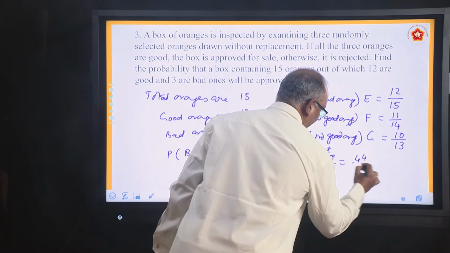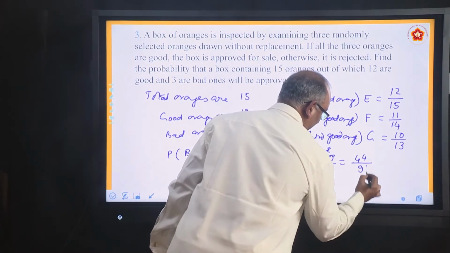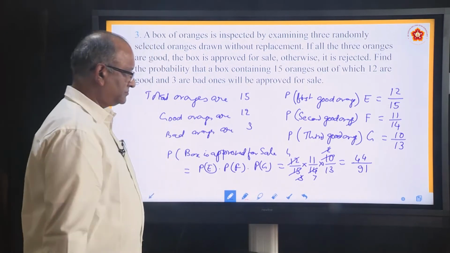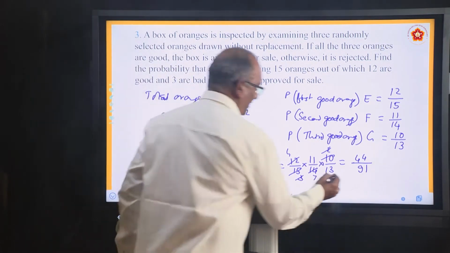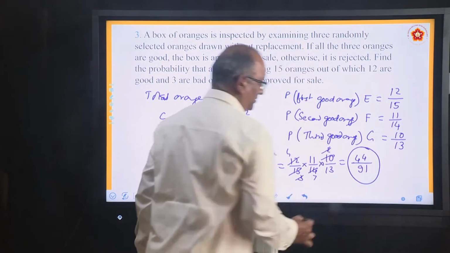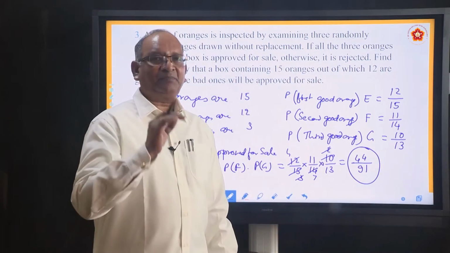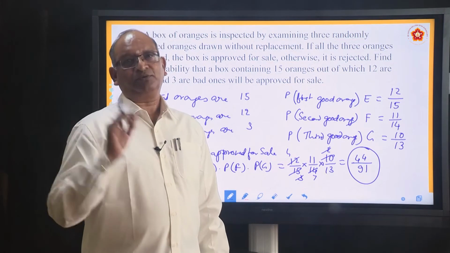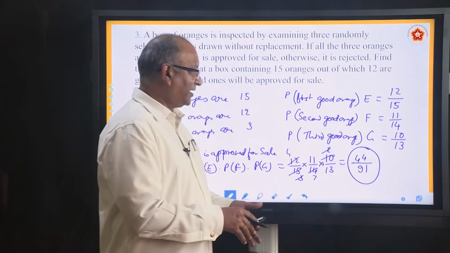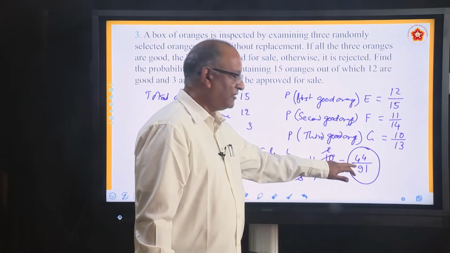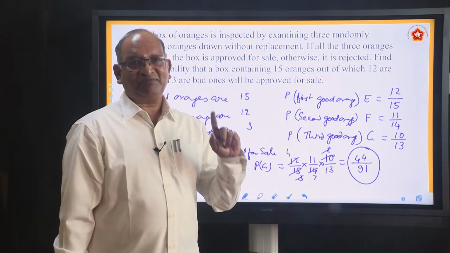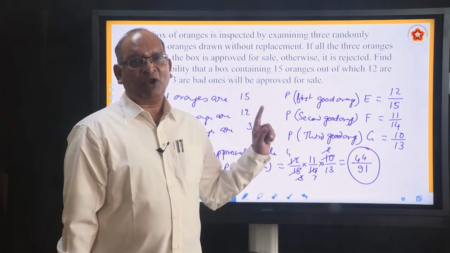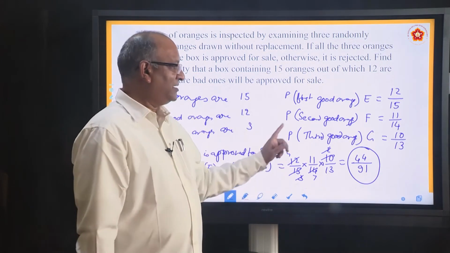44. So this is the answer. The probability that box will get approved for sale is 44 chances out of 91 chances. If total number of chances are 91, the probability that it will get selected will be 44.